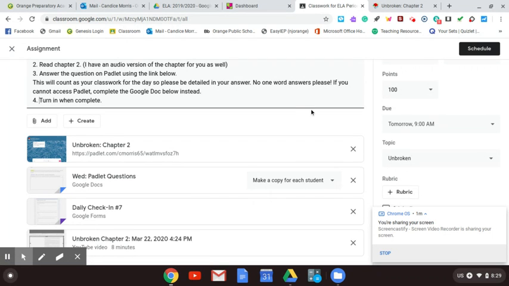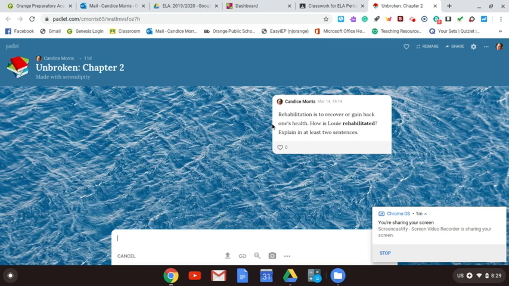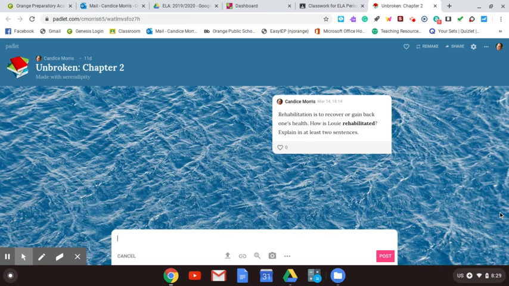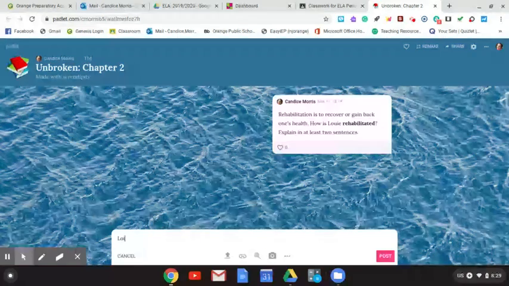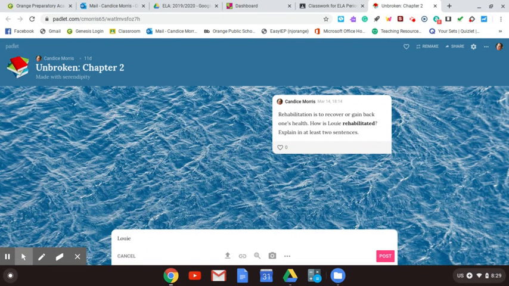So here we go. I'm going to show you the Unbroken chapter 2 Padlet. So this is what it looks like when you come up. Let me get rid of that real quick. I have one for tomorrow as well, so this will be a good tutorial. I might not have to do one for tomorrow since I'm doing one today. So here it is, Unbroken chapter 2. It's going to be this question right here. All you're going to do is type in the box at the bottom, and you're going to write, Louis is, I'll get into it in a minute.